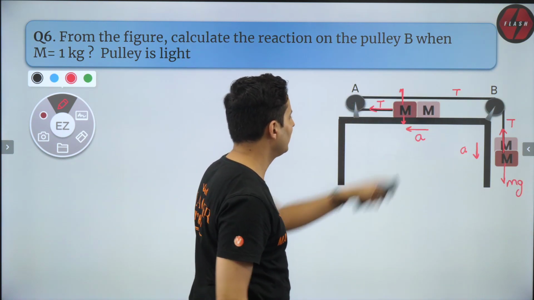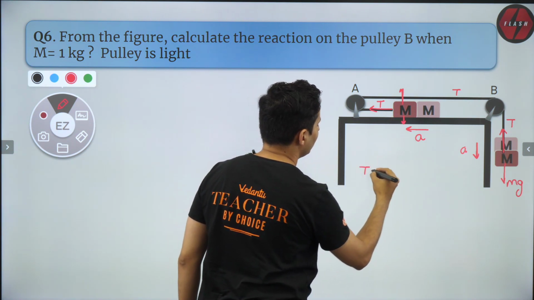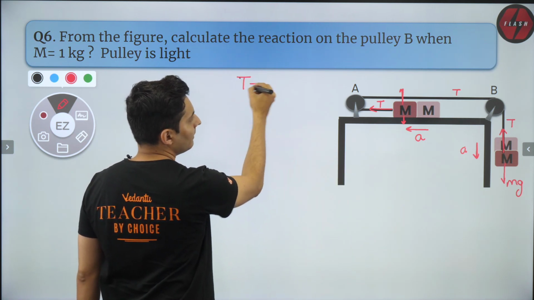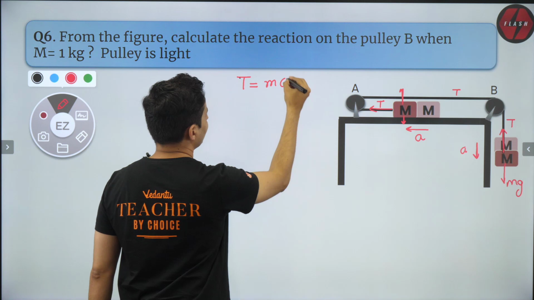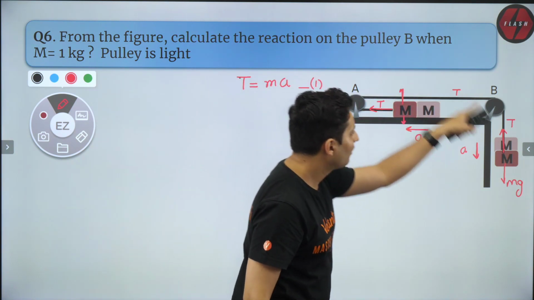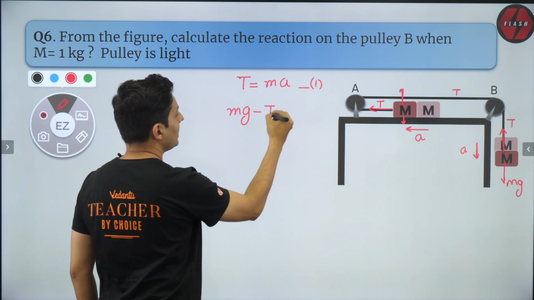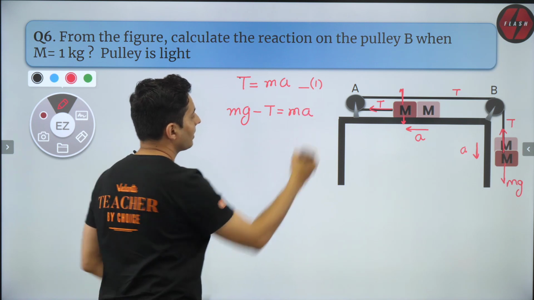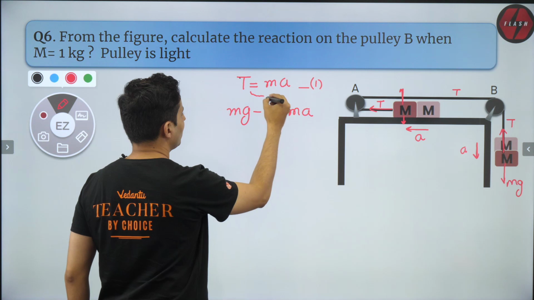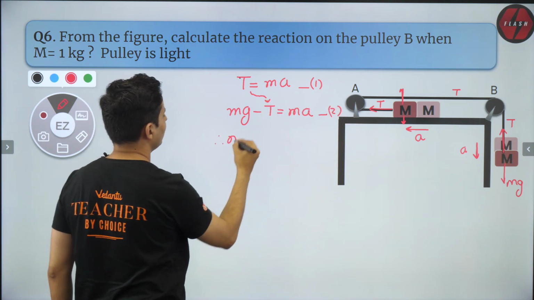So for this mass, my equation will look like T will be equal to ma. That's my equation for this mass. For this mass, it will look like this: mg minus T is equal to ma. mg down, T up is equal to ma. So just substitute this T in the second equation. I think you'll get the answer.